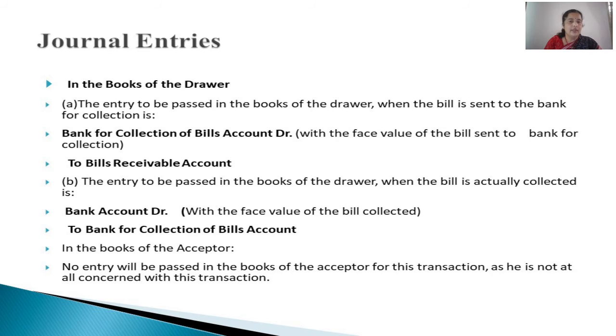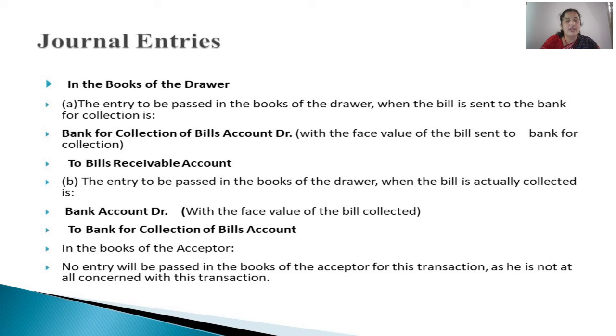So now let us learn solving problems or passing journal entries in the books of the concerned parties. First, in the books of the drawer, when we are sending these bills receivable to the bank asking for collection, a temporary account will be opened. As I told, that account is to be debited.